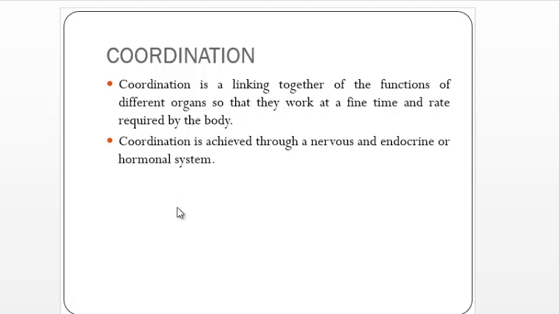But in both types of coordinating system, the change of stimulus, whether external or internal, is perceived by a sense organ. So the sense organ sends information through the neuron to the central nervous system, that is the brain or spinal cord, for interpretation. After interpretation, the nervous signal returns back to the effector for an appropriate response. So for proper function of the body, all organs should be coordinating together in order to support physiological and metabolic processes.